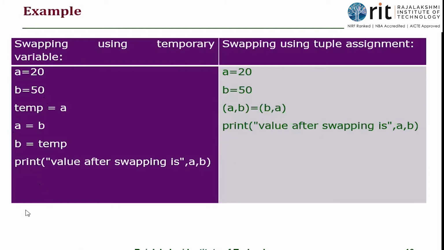We use this: we need a third variable, so we use it like this. Only then our logic will be proper and we get the desired result. Whereas in a tuple it is possible because it is done simultaneously at the same time. B's value is stored in A, and A's value can be stored in B. So this is how we do it in Python using tuples. Only because of tuples this is allowed. Look here: whether you use round brackets or ignore them, you'll get the answer. Let's see.